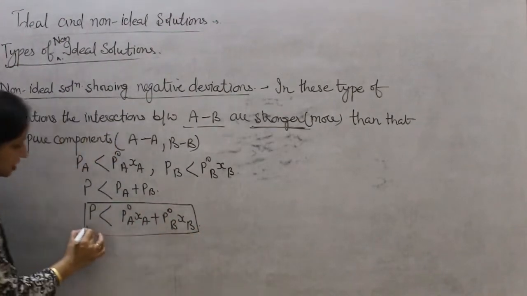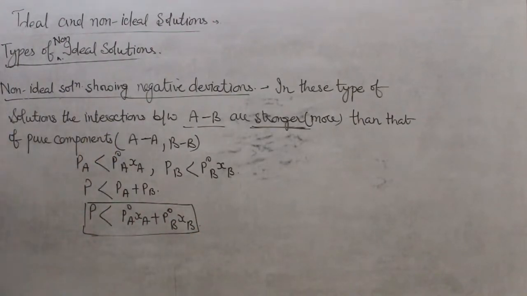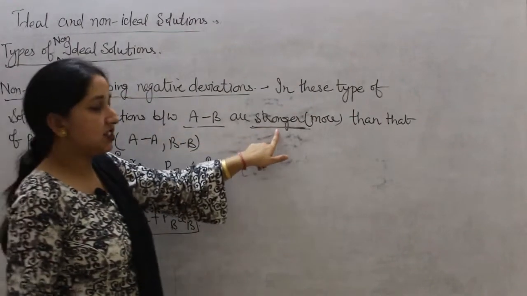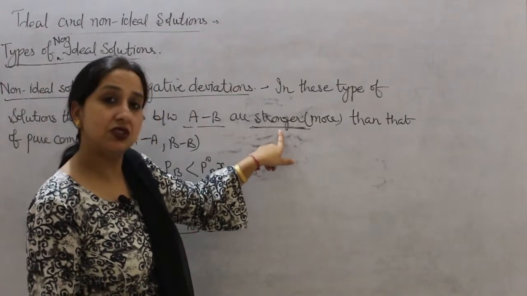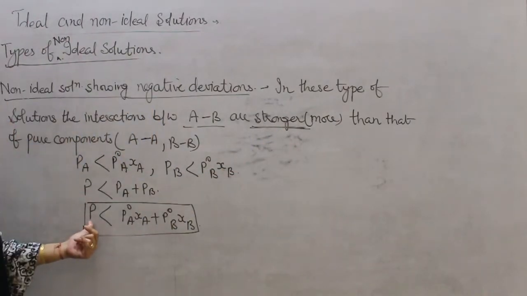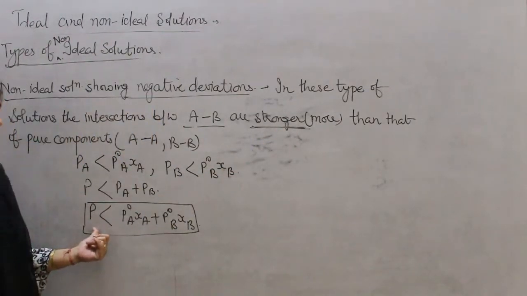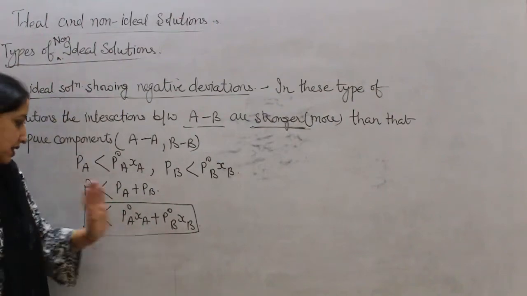Everything is reverse as that of solution showing positive deviation. In that case, the interactions are weaker. Here the interactions are stronger. In that case, total pressure was greater than. In this case, the total pressure is less than that of.